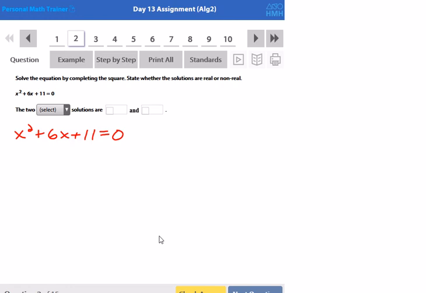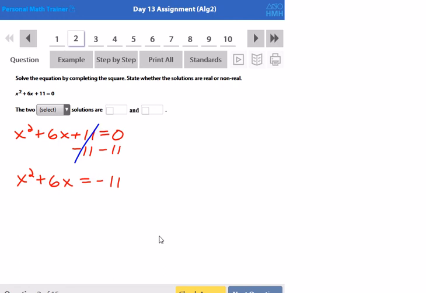So my first step is going to be to move any constants to the other side. In this case, by subtracting 11. x squared plus 6x is equal to negative 11. Now, I need to make sure that my first term is perfect, which it is. x squared is a perfect square. It's x times x. So because of that, I can now go ahead and complete the square.